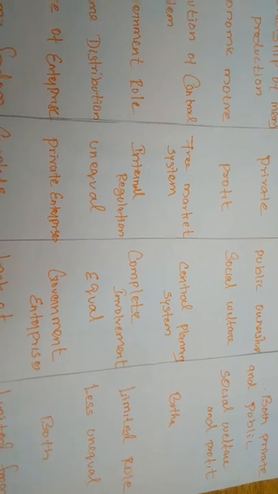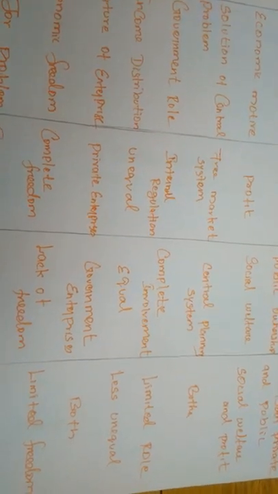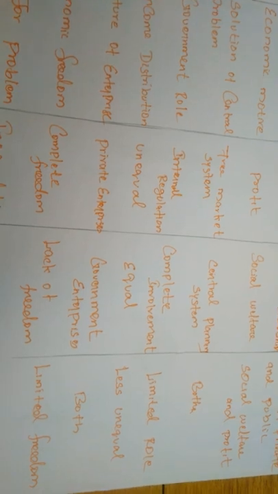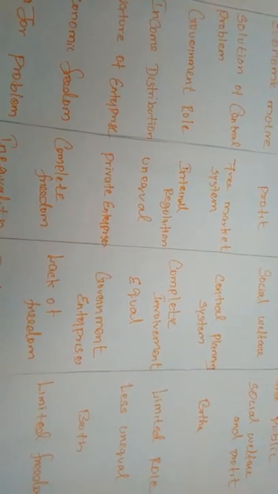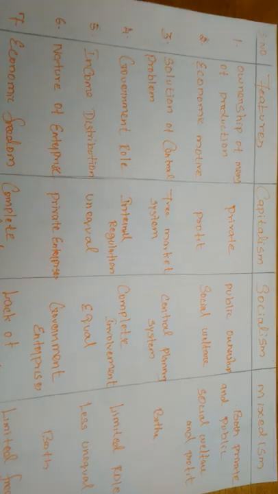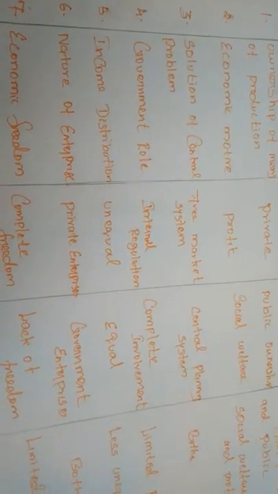So the government role is limited in mixedism.